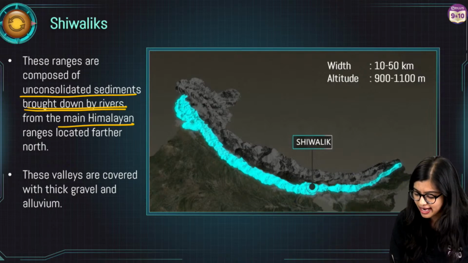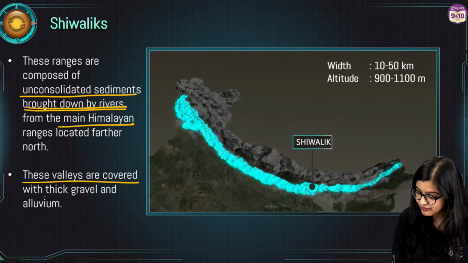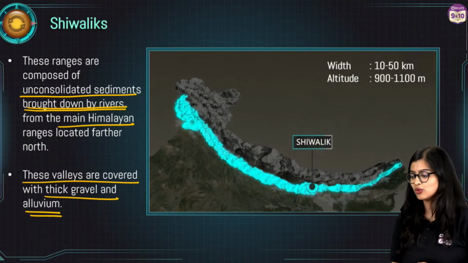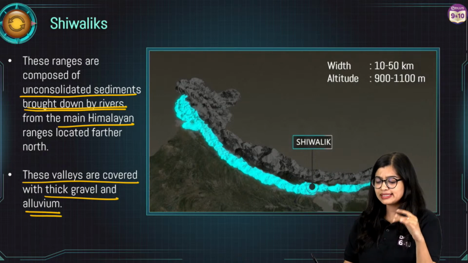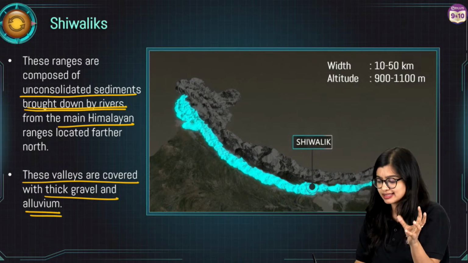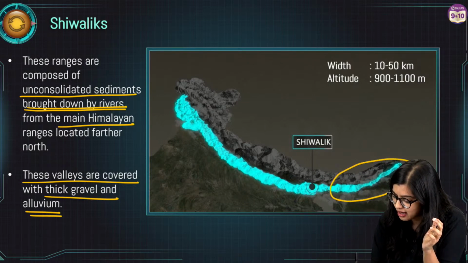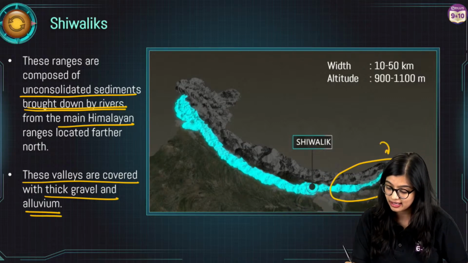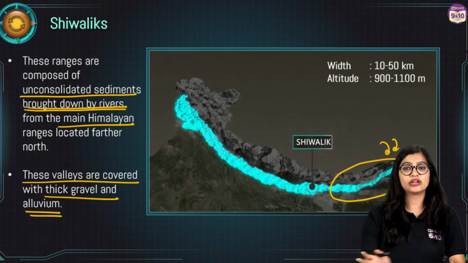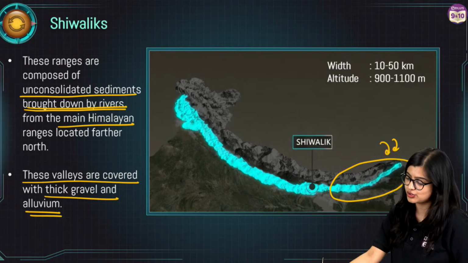Now here mainly we find a lot of valleys as well, which have thick gravel in them and they have alluvium, right? Yes, and we learn about alluvial soil and all of that. Now it starts from the regions in Pakistan and extends all the way up until your valleys, the Brahmaputra Valley that is there in the northeast, right?